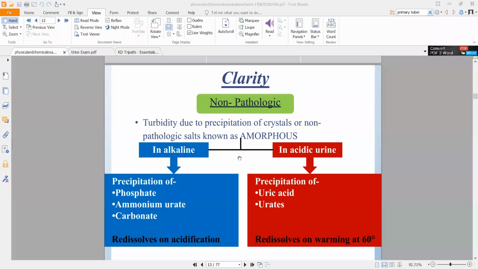In acidic urine, on the other hand, you will find uric acid and urates to be higher. So these are non-pathological conditions in which, if one particular substance is high, you will get turbidity, but that turbidity can be categorized into alkaline and acidic based on which chemical is excessive in quantity in that urine.